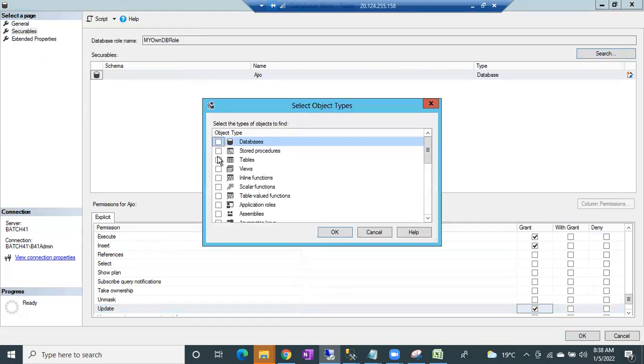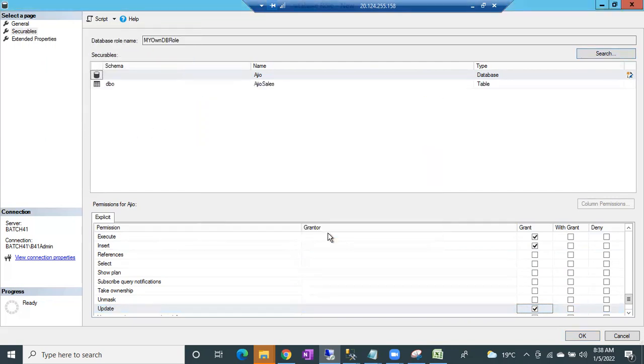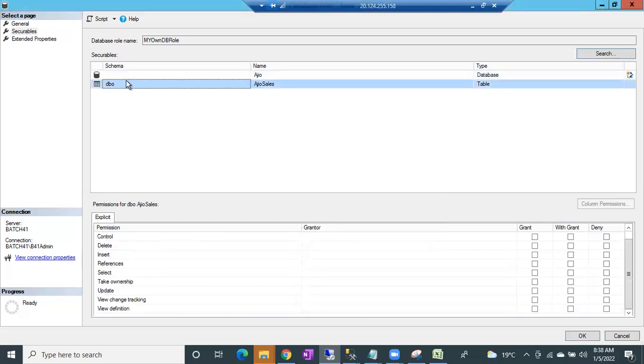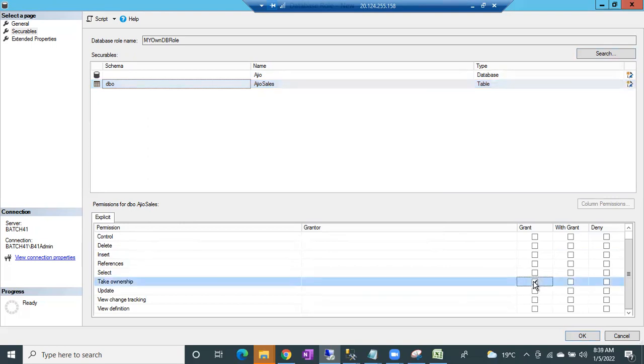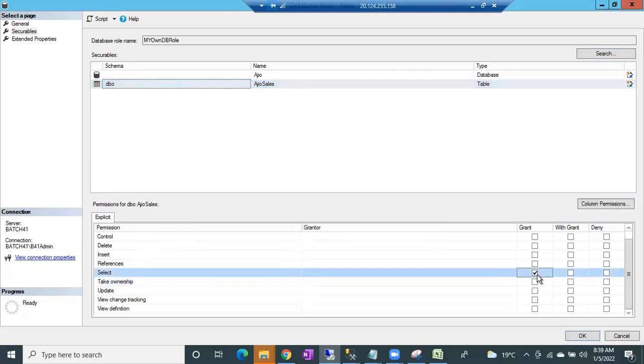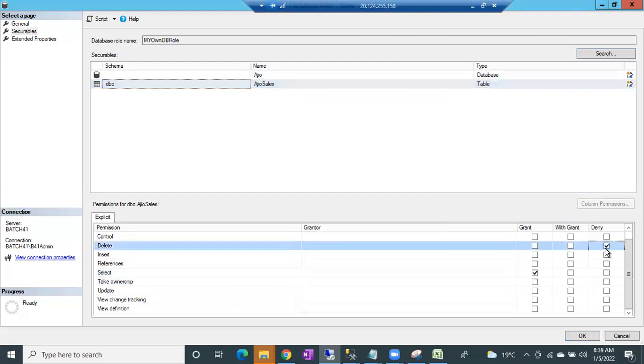Tables, you have to select tables. On tables, what and all permissions you can see. You have to select only one table, there is only one in this database. On table, what and all things I want to do. I want to do select. Not this one, this one. Select grant, and delete is deny. I'm just combining some random permissions.